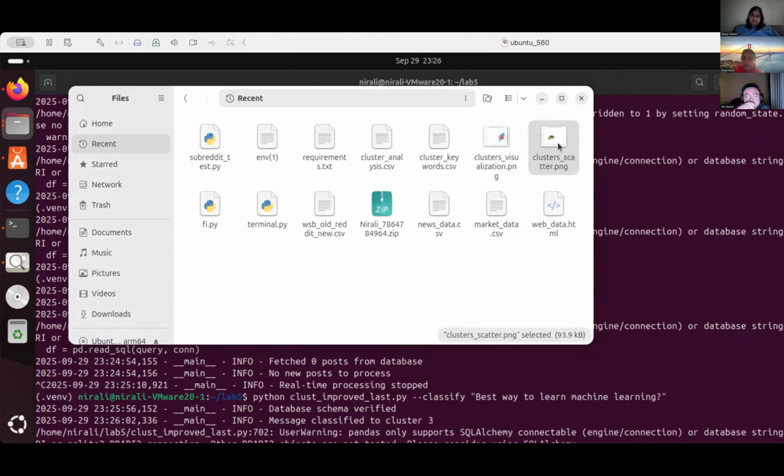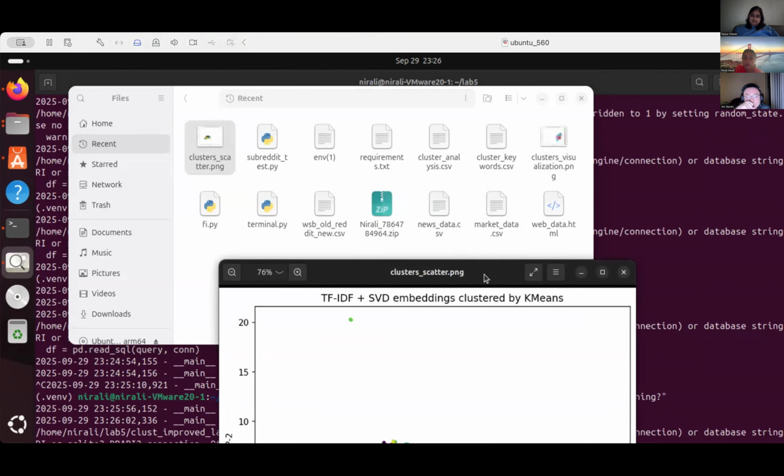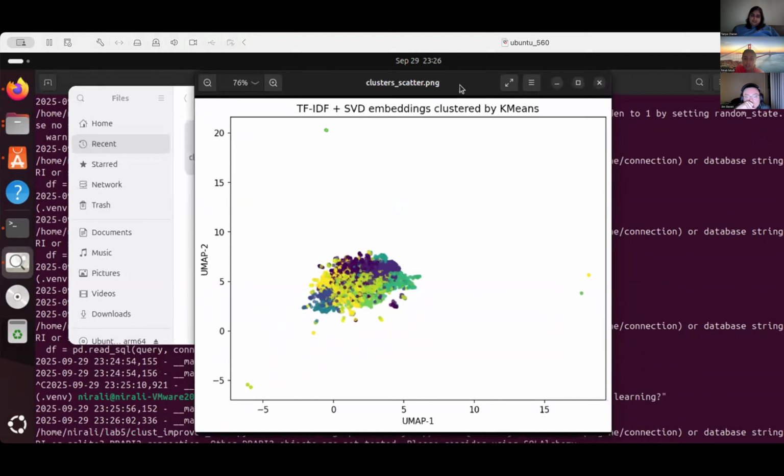Is it this one? Yeah, I think it's this one. So I think we could see